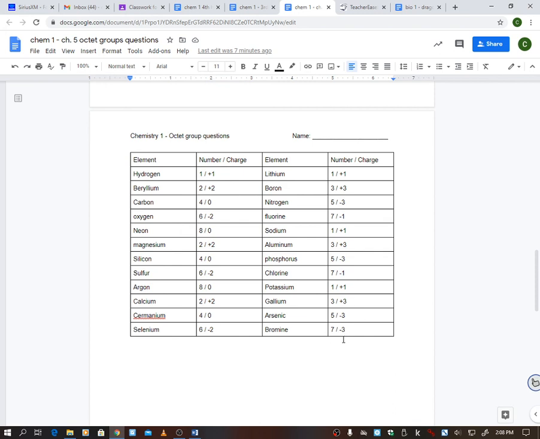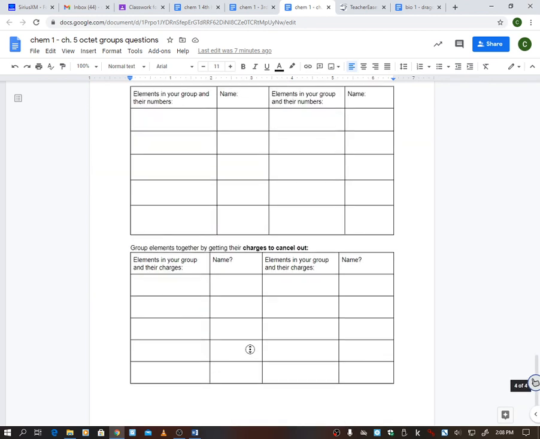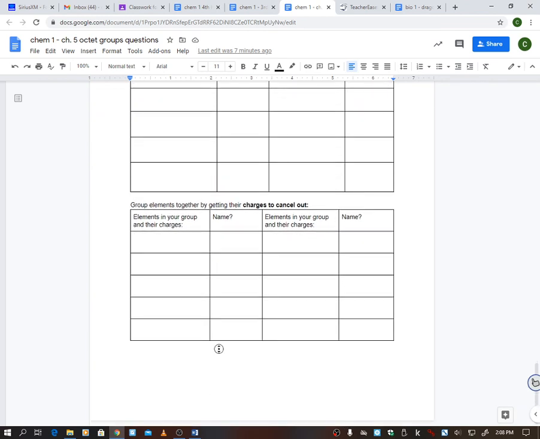Now it doesn't have to be just 2. You could do 3. I could say I've got gallium and 3 potassiums. I could say that. So anyways, that's what you're doing here. You're telling me elements. Once again, you're just trying to name these things. This is an introduction. I know you guys may not get it right. That's my job to teach you that. So I just want to see what you know before we get going, and see if you guys can figure it out.